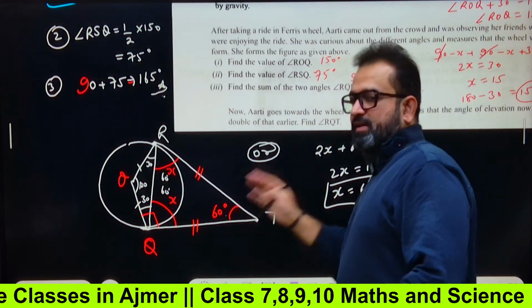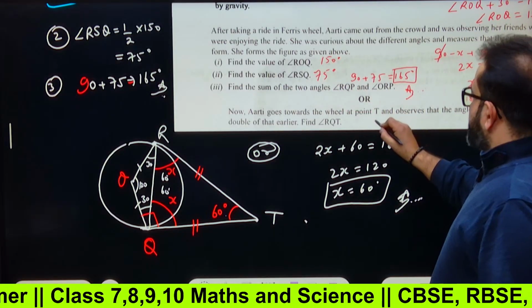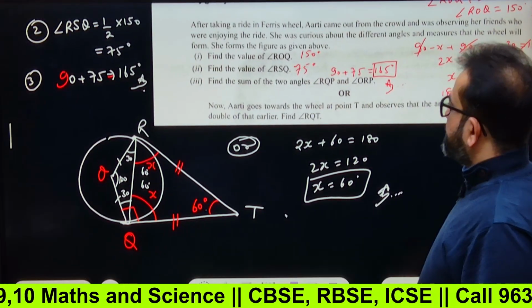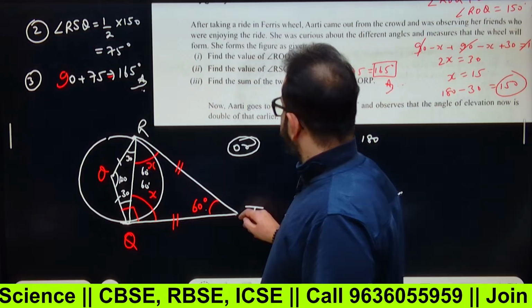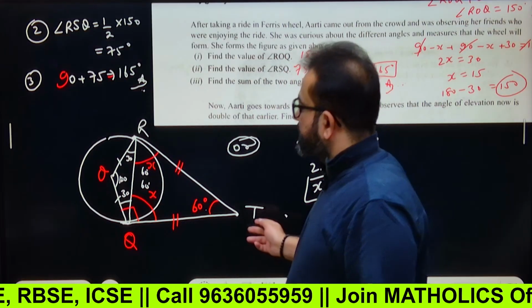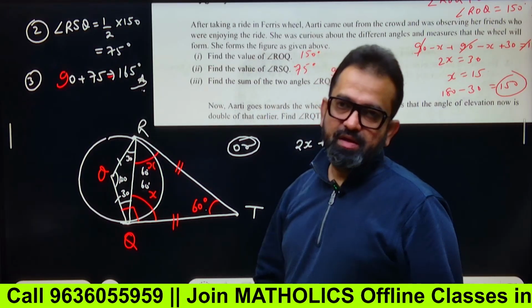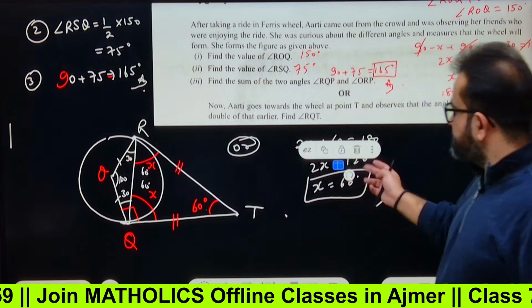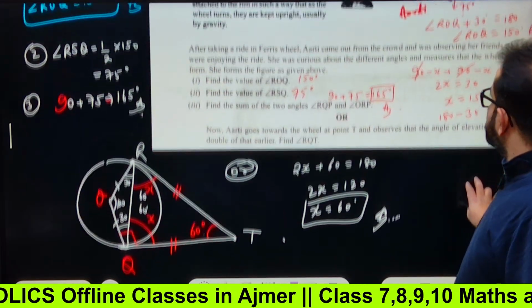So T is actually somewhat nearer to the circle, right? Towards point T, and observes that the angle of elevation now is double of that earlier. The angle of elevation is this only, 60 degrees. So she is watching R from here. So what is angle RQT? Again, with this 60. So this is x, add both of them. 2x plus 60 will be 180. So 2x will be 120, and x will be 60. Very easy. I don't think this actually needs any explanation anymore.